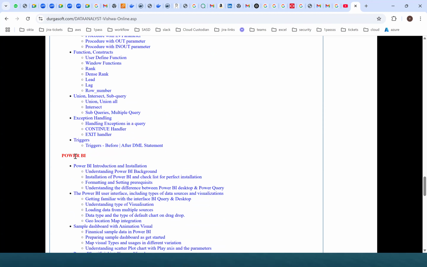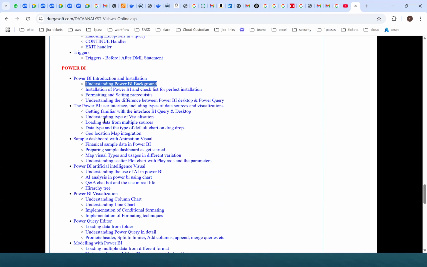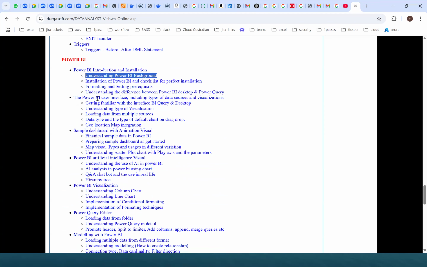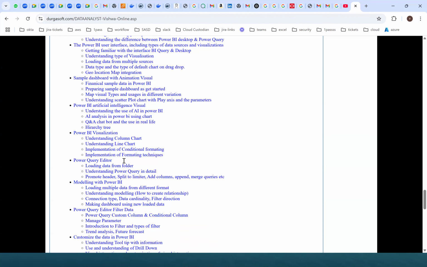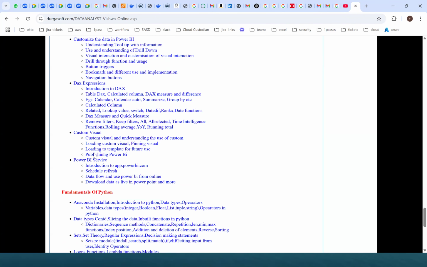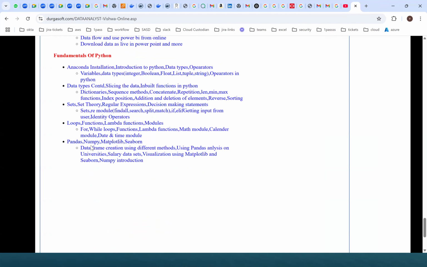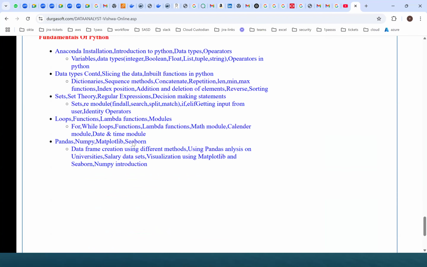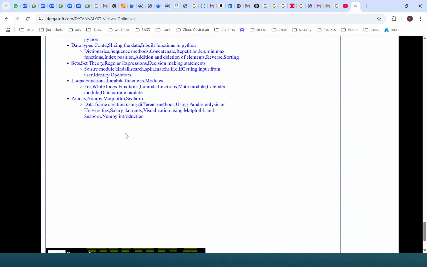And the Power BI syllabus is completely available here. Power BI introduction, installations, and integrations. And the complete Power BI user interface creation, sample dashboards with animations, completely different visualization creations, all this Power BI with AI visualizations. And Power BI with DAX expressions, and the fundamentals of Python. So Python pandas with Matplotlib, NumPy, and Seaborn, all these things. So this is what we are going to cover end to end. So is it clear, everyone?